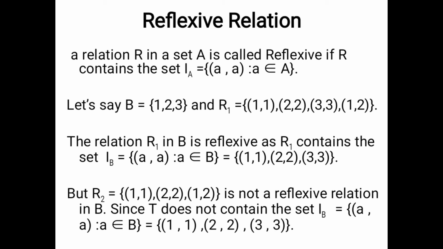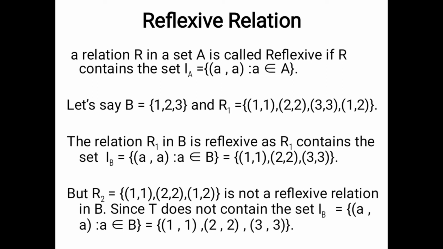So let's understand this definition by some examples. Examples are very necessary. Without examples you will not understand anything in this chapter, right? So let's say B is equal to {1, 2, 3} and look at the relation R1. R1 is {(1,1), (2,2), (3,3), (1,2)}. The relation R1 in B is reflexive as R1 contains the set I_B. What is I_B? I_B is {(1,1), (2,2), (3,3)}. As R1 contains the set I_B, we call R1 a reflexive relation.